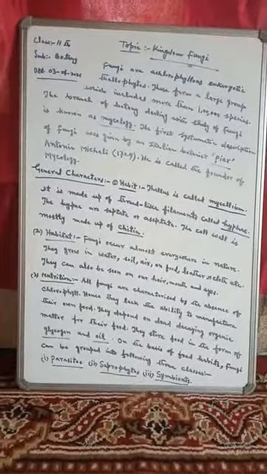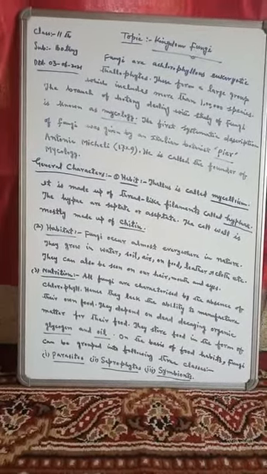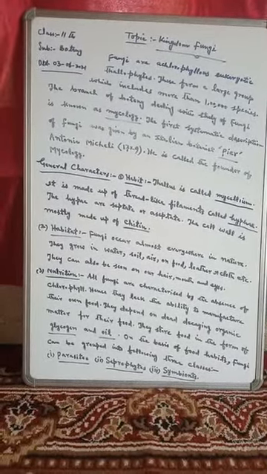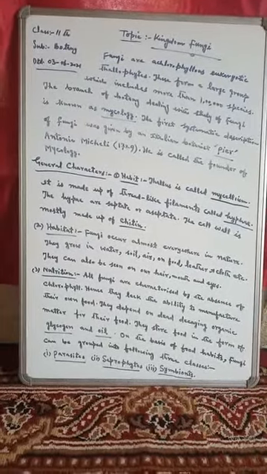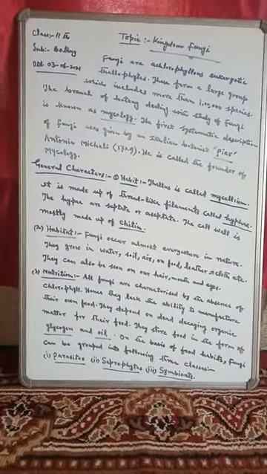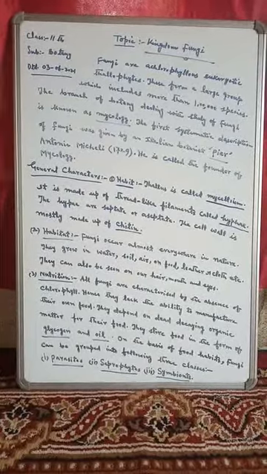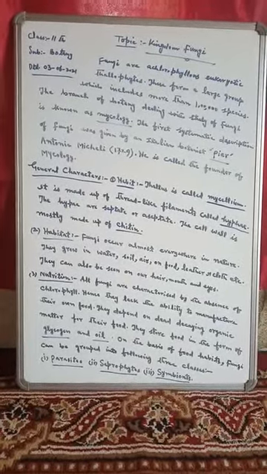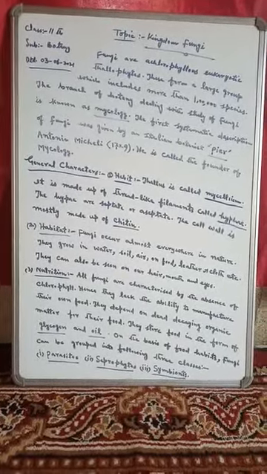The first systematic description of fungi was given by an Italian botanist whose name was Pier Antonio Micheli in 1729.